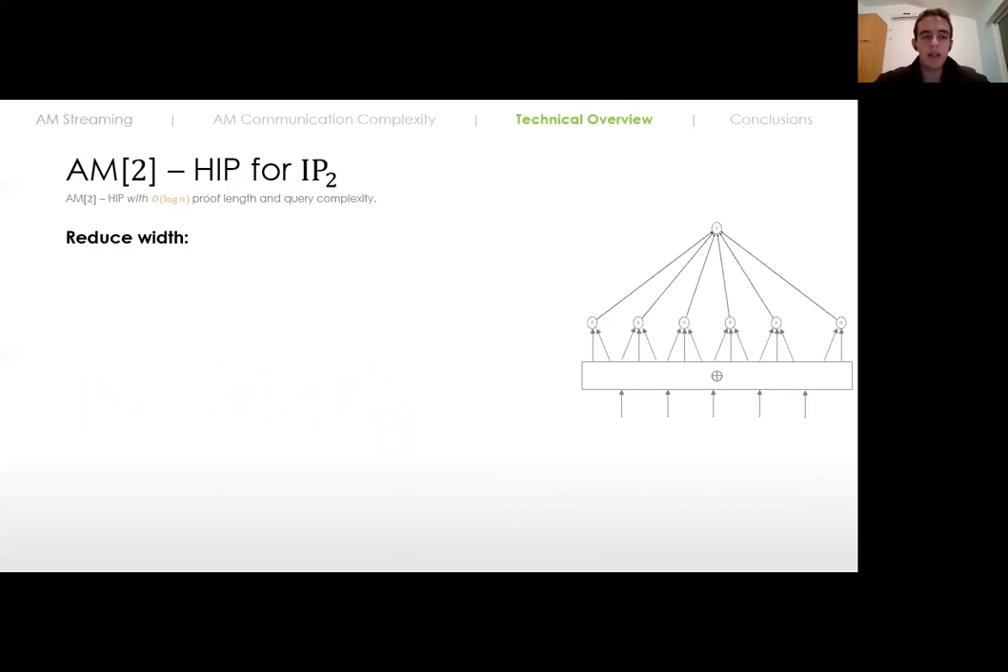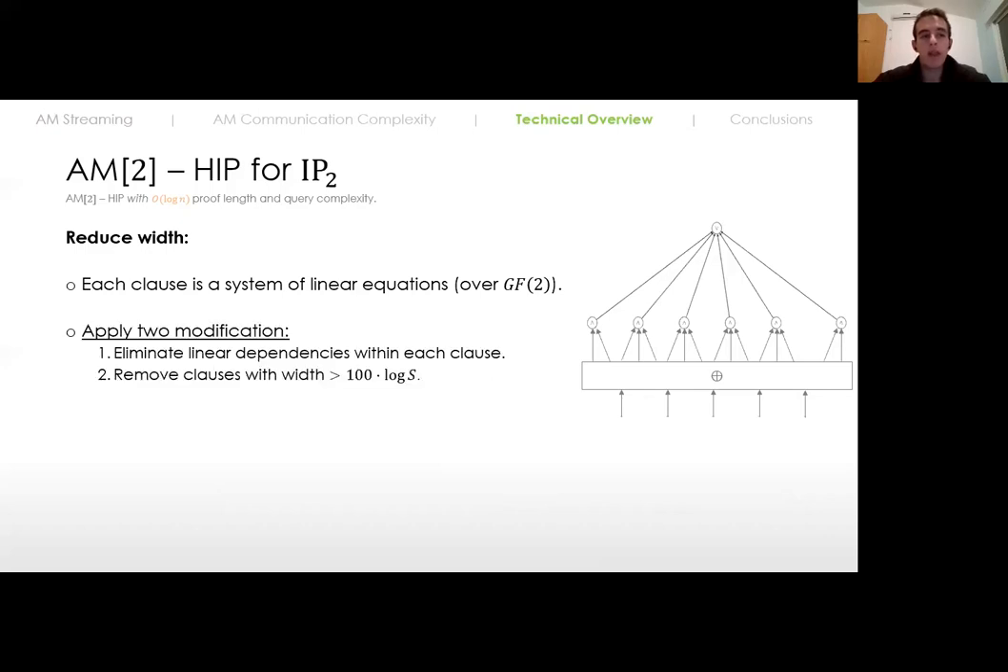Since each clause is an AND of output bits of the parity layer, each clause is actually a system of linear equations over the inputs. So before removing the wide clauses, we're first going to eliminate linear dependencies within each clause. And only then are we going to remove wide clauses. By making these two modifications, by definition, we get a circuit with only logarithmic size clauses. So if we run the protocol that we saw in the previous slides, we'll get a protocol with query complexity that is only logarithmic, which is as required.